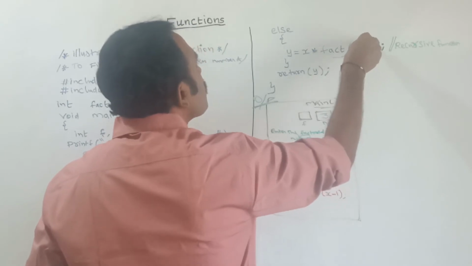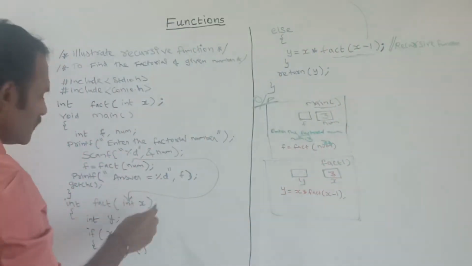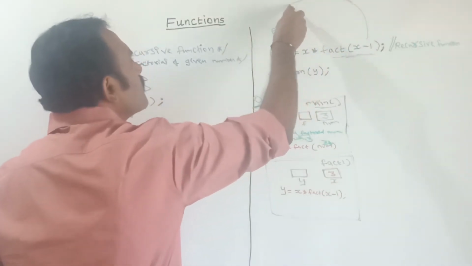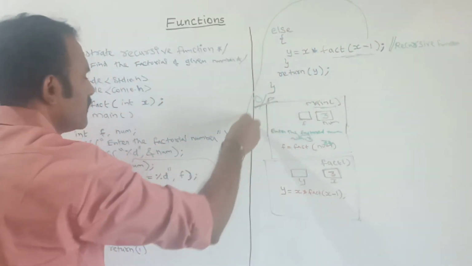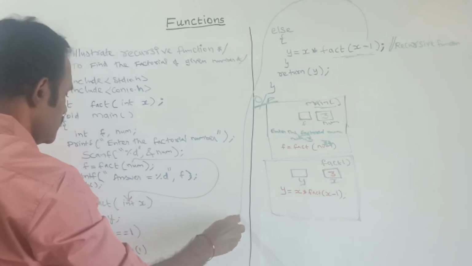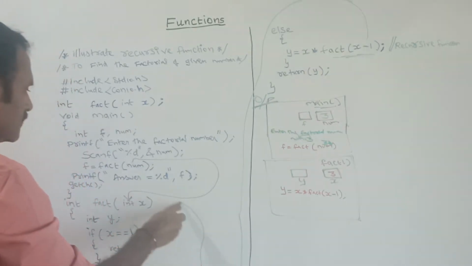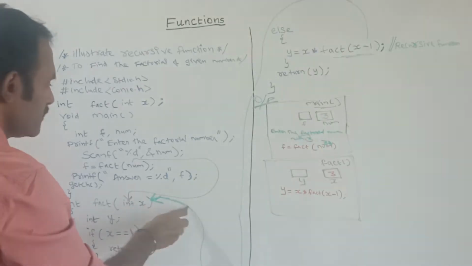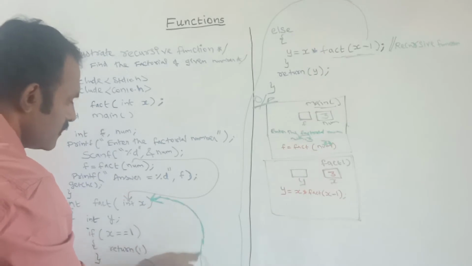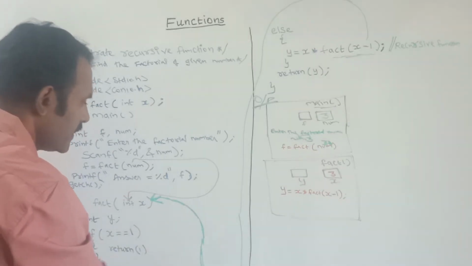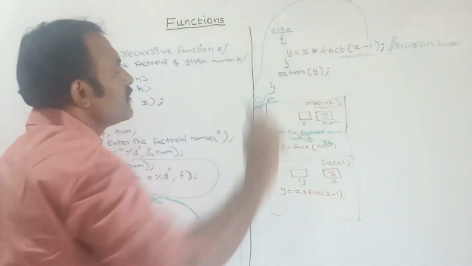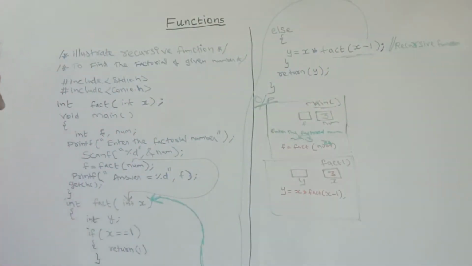It will go and execute here, see, in this direction. Again the controller will come here, and the part will be executed again from the first.